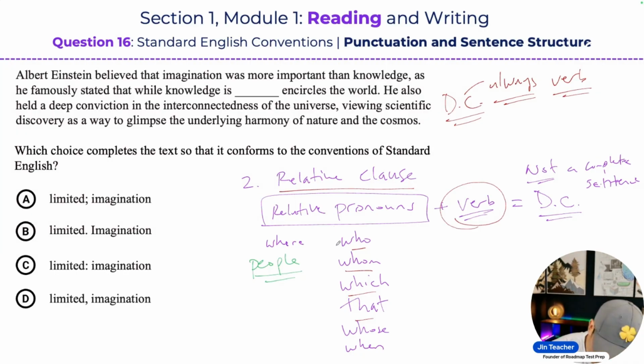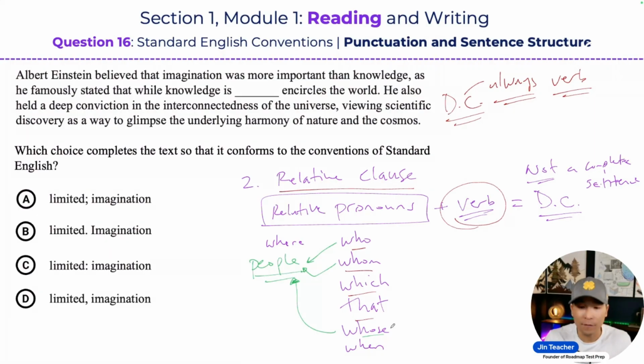Well, you could use who. So you could say the people who, or the people whom. You could also use whose. Whose is the only relative pronoun that's the possessive form. But when you have a noun that's a person or referring to people, you can use who, whom, or whose.